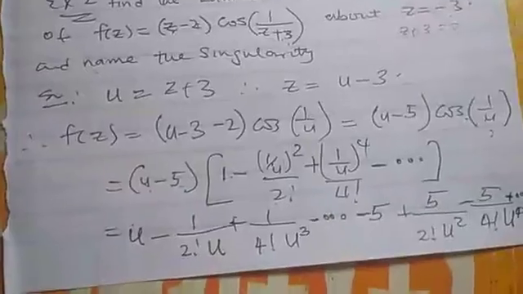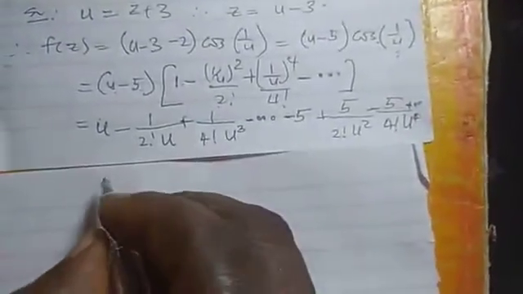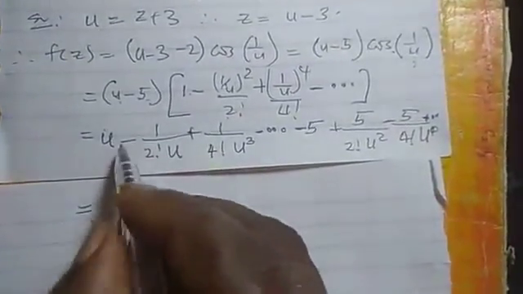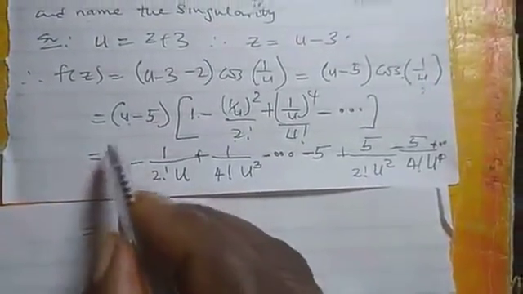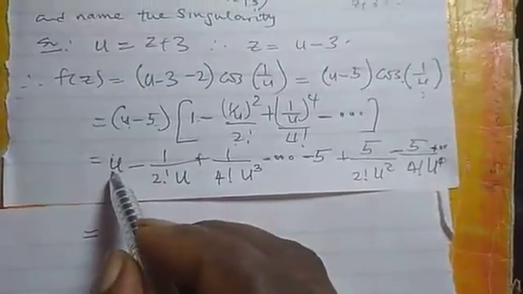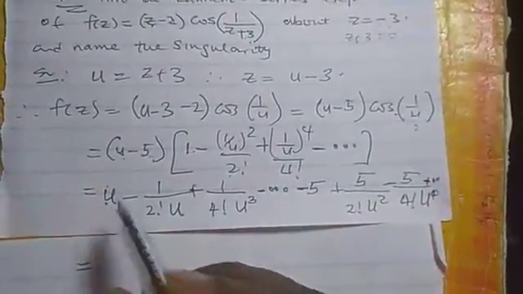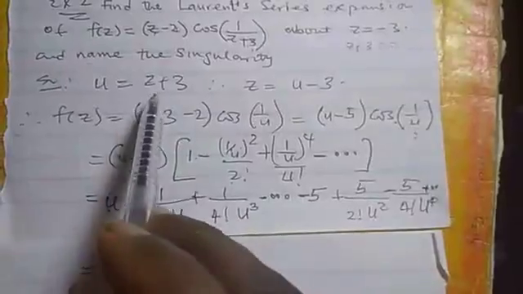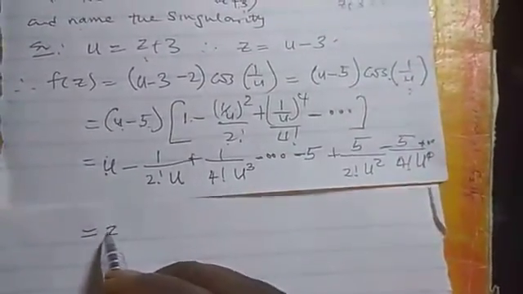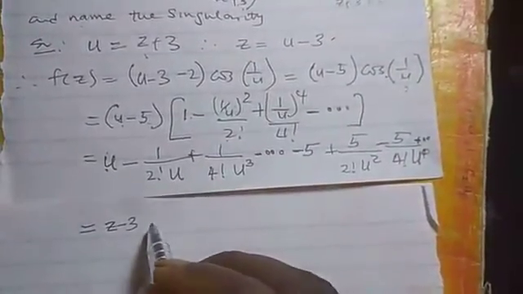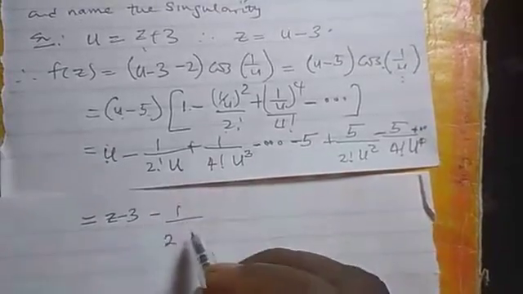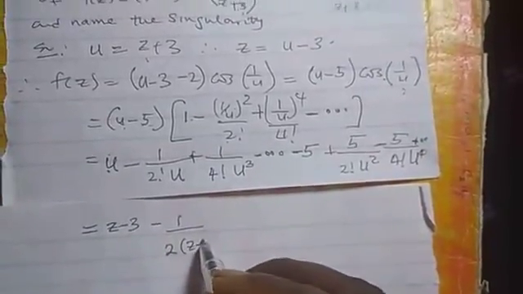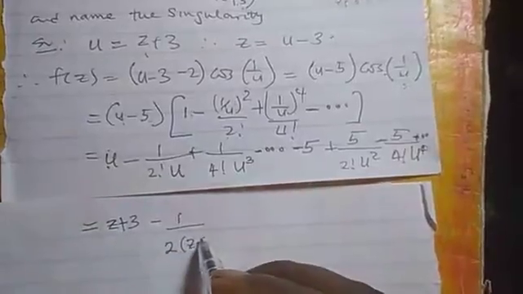Now let us simplify further. In this case, the only analytic part we have here is the ordinary u. Our u is representing z plus 3. Then minus 1 over 2 factorial, which is 2, times u, that is z plus 3.